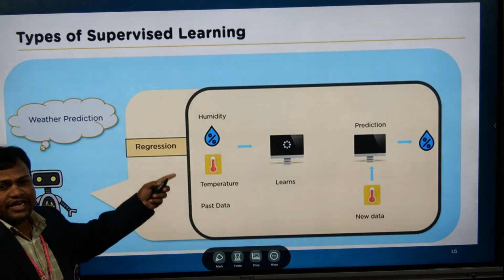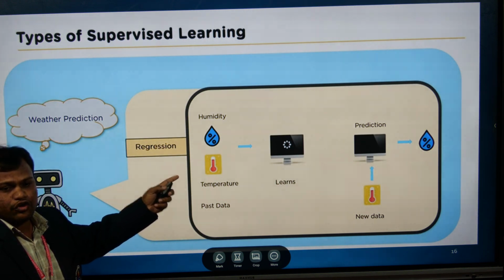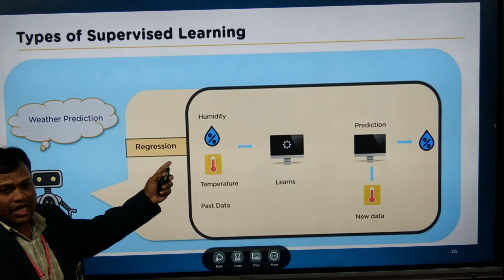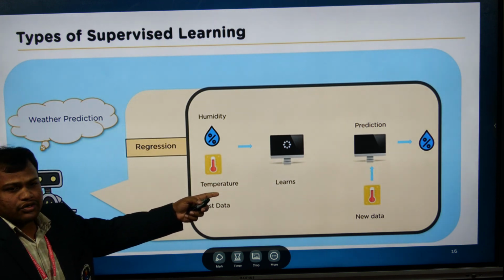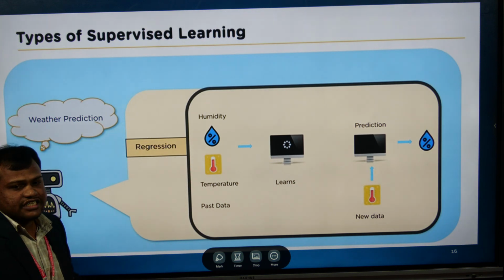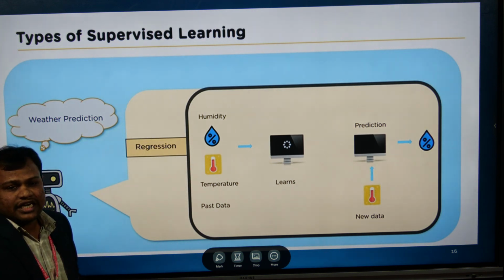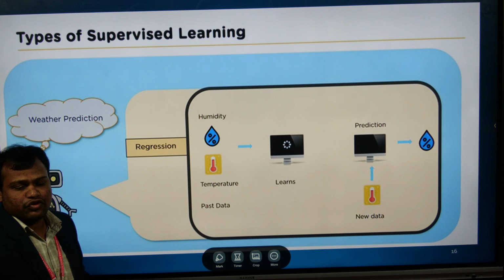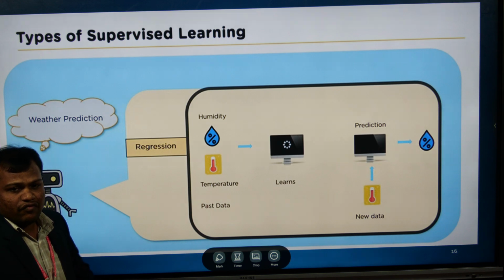Here we feed the temperature as well as the humidity into the model. If you want to know yesterday's temperature, by using regression we can know the temperature at 10 AM, 11 AM, 12 AM or 1 PM, like that.